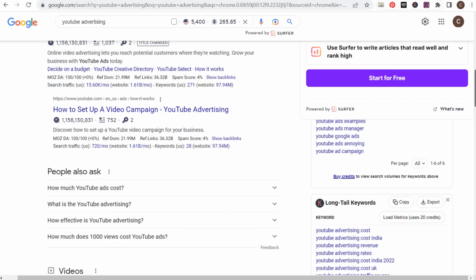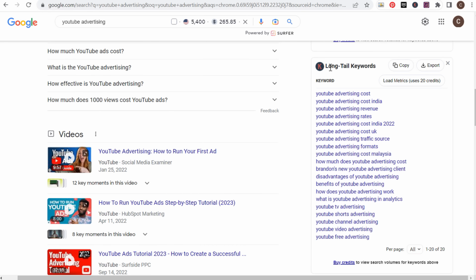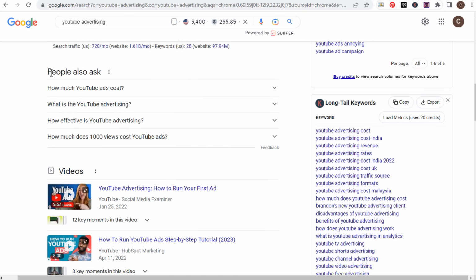Now, for the example of Keywords Everywhere, one of the best things down here is they have long tail keywords. YouTube advertising costs, YouTube advertising revenue. So this is a different type of keyword where people who own YouTube channels or potentially want to own a YouTube channel want to know how much they can actually make for each of their video views. The other thing, if we're just using Google, people also ask, so how much do YouTube ads cost? What is YouTube advertising? How much do 1,000 views cost on YouTube ads? So very clearly doing the search, you can see that one of the main things people want to know is how much is YouTube advertising going to cost me, which is why I created that blog article, and why I created a video about the topic as well.